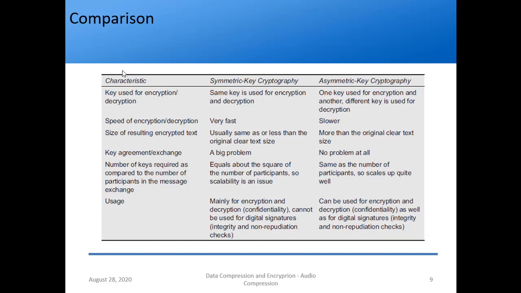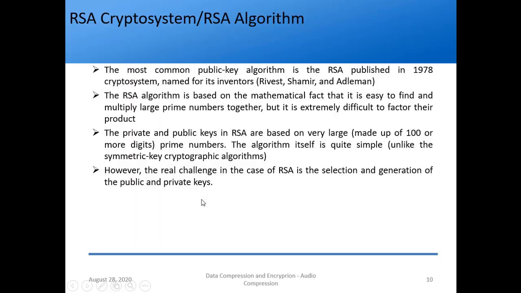Okay, so let's go back to our topic. What is the difference between symmetric key and asymmetric key cryptography? The first point is obviously that the same key is used in one, and here different keys are used. Then the speed of encryption is fast in symmetric key because it just permutes the symbols. Here the actual numbers are getting manipulated, so it is slower. Key agreement or exchange is a big problem, as we saw. In asymmetric key cryptography, it is not a problem at all, because in fact it is the solution, right? Other things you can also see.